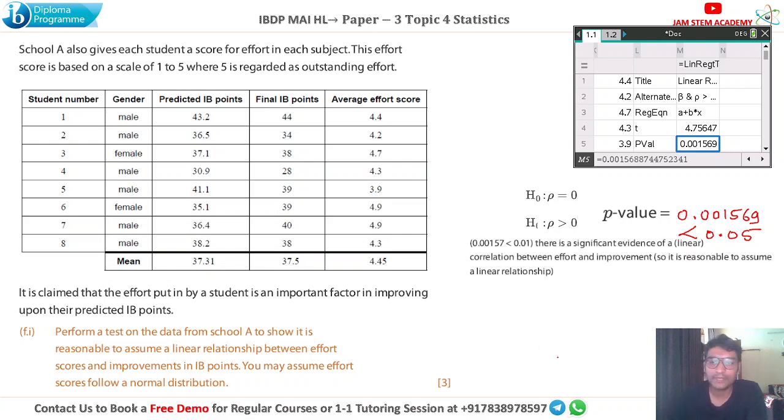So we can say that yes, there is significant evidence for a linear correlation between the efforts and the improvement, right? Now, we always have to compare with the p-value if they are providing the significance level. Sometimes they provide the chi-square critical value, then we have to compare it with that only. But in this question, it is not provided.